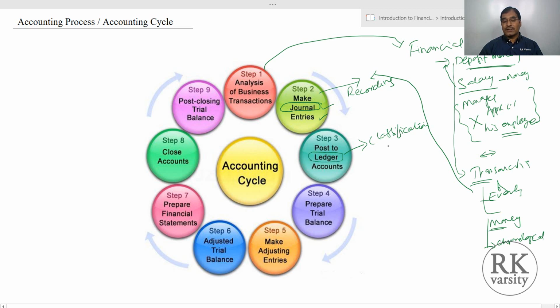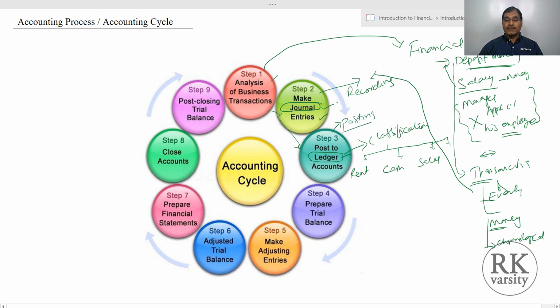In classification, we classify each transaction according to its nature. Let us say we create one ledger for rent, one ledger for cash, one ledger for sales, and for credit sales we create another. According to this classification, we enter them into a ledger. So first we identify transactions, then we record them in the journal books, then we post them into a ledger. From journal to ledger, we call this process posting.